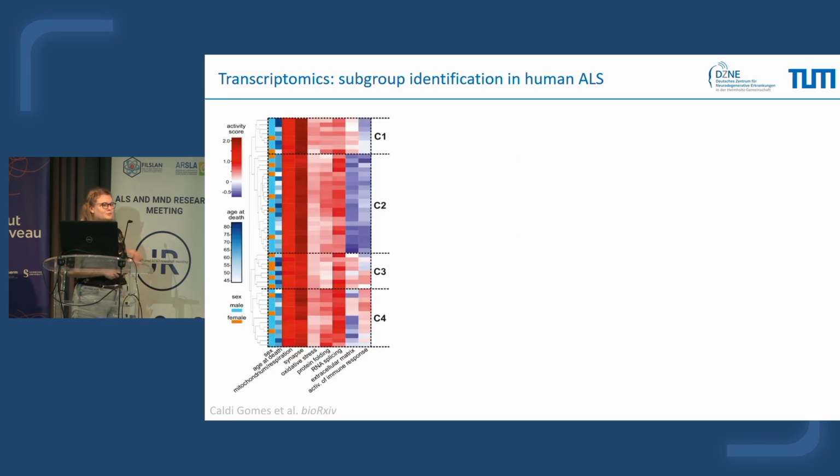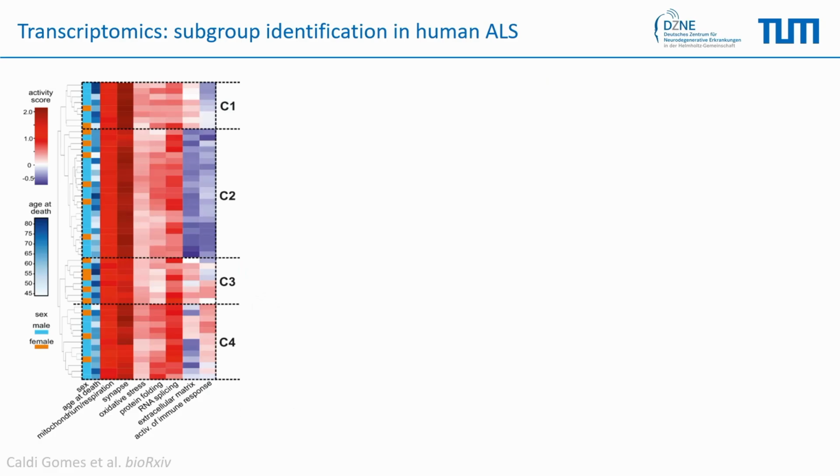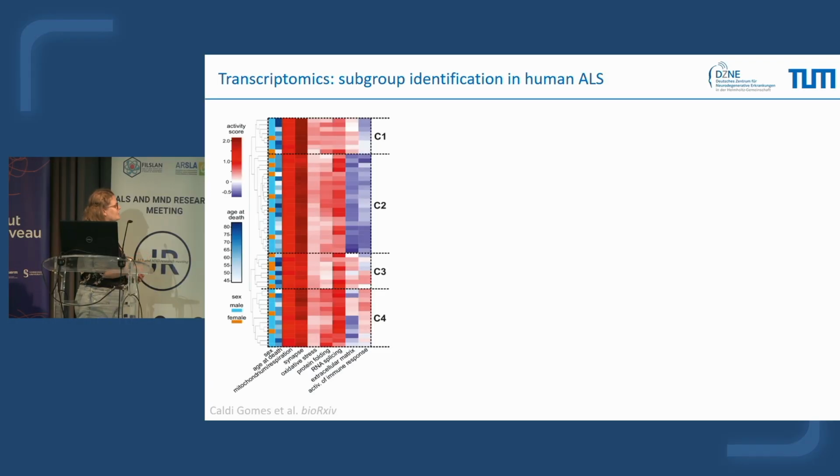Then we used those terms and tried hierarchical clustering to see if, in our ALS population, we were able to see subgroups of ALS patients, because we know this disease is really heterogeneous. So we try to better understand what this heterogeneity is. Here, as you can see, we were able to determine 4 main clusters of ALS. Of course, you can always divide and divide, but we said, okay, let's start with 4. And those clusters are called here C1 to C4.